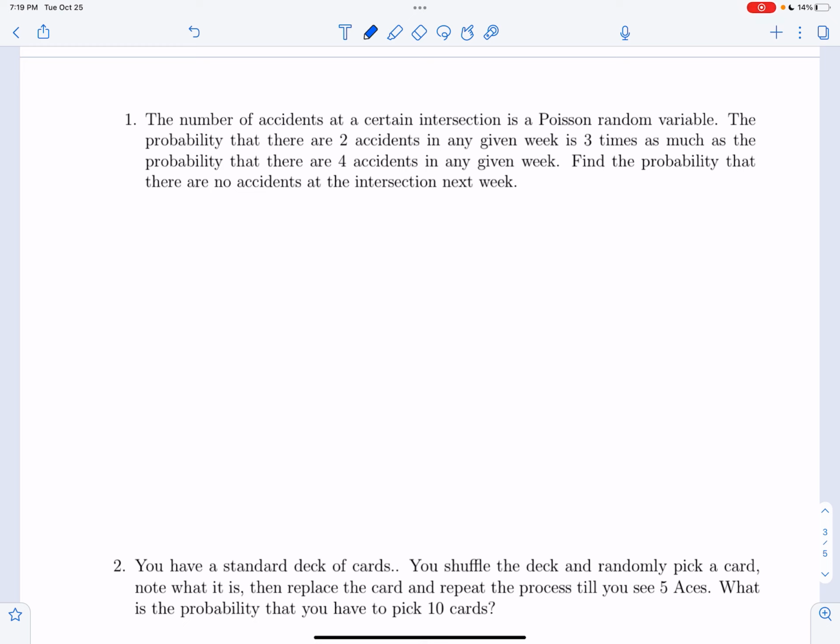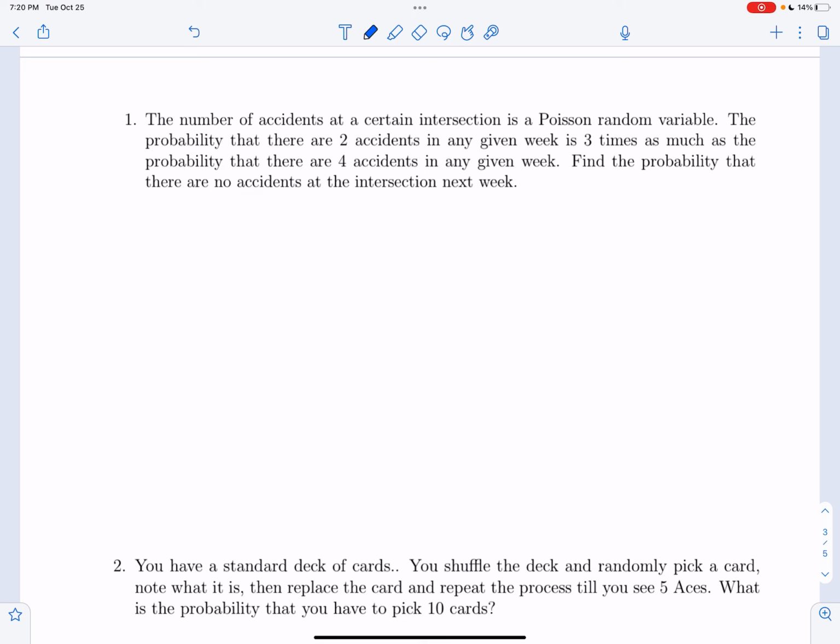The number of accidents at a certain intersection is a Poisson random variable. So good, you don't have to think a lot. You're told that it's a Poisson random variable. The probability that there are 2 accidents in any given week is 3 times as much as the probability that there are 4 accidents in any given week. Find the probability that there are no accidents at the intersection the next week.